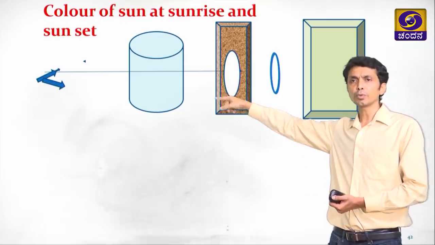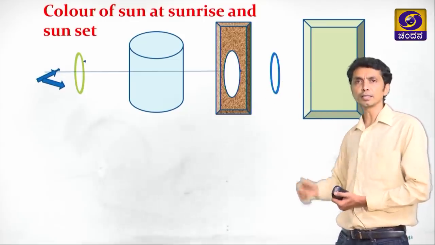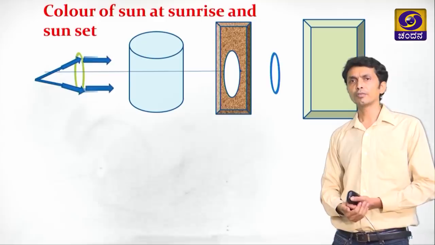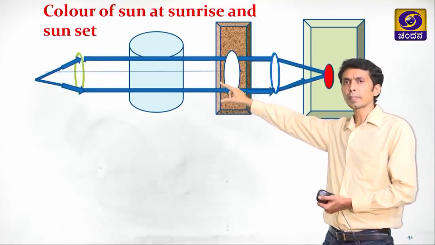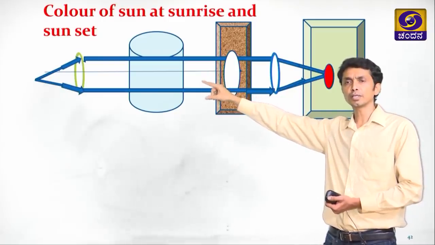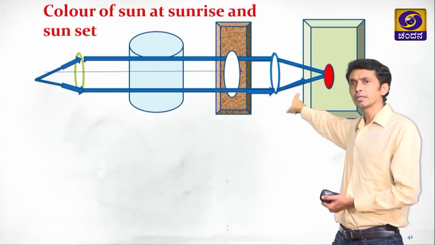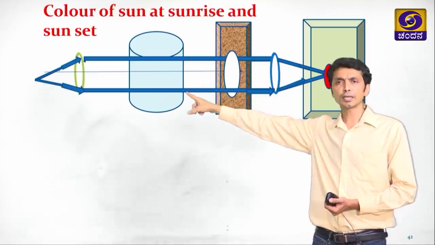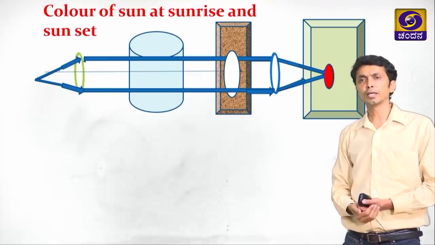This is a cardboard with one hole, and here we have taken 2 lenses and a screen. When we switch on the light source, it refracts and passes through the tank containing all these things, and we observe that at the far end the light is red in color, whereas from the 3 corners we get the blue color.